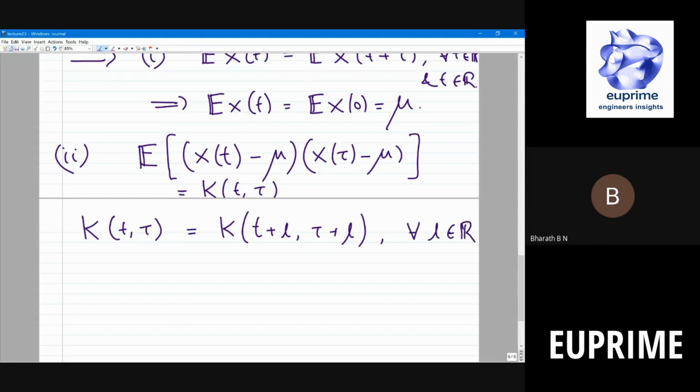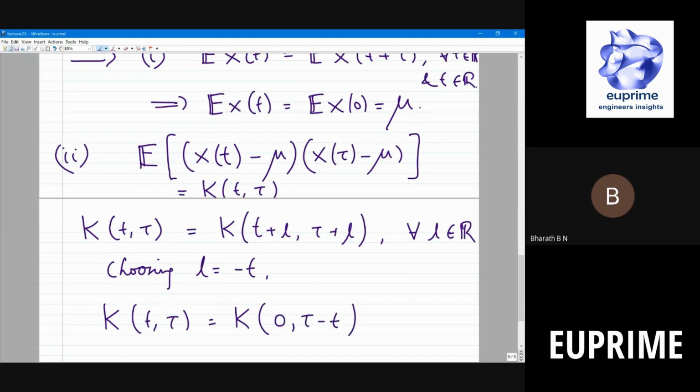So K of t comma tau is equal to K of t plus L comma tau plus L regardless of what L is. So I'll pick L to be equal to minus t. What do we get? K of t comma tau is K of 0 comma tau minus t. This is true for any t and tau. So that means the covariance K of t comma tau depends only on the difference. Do you agree?